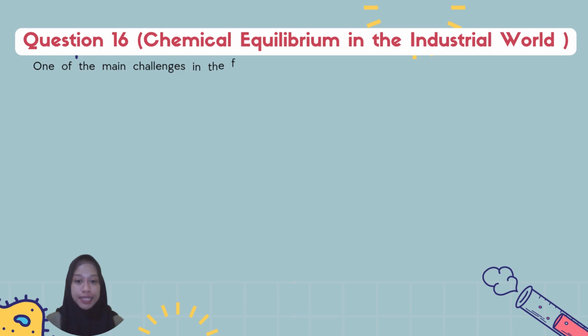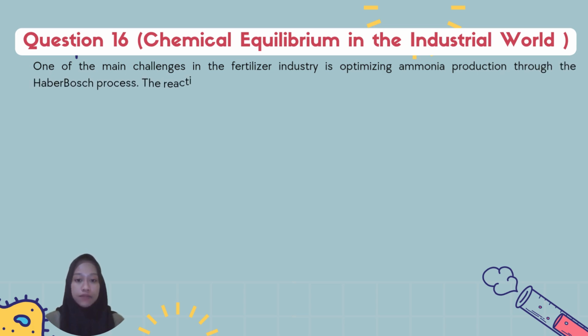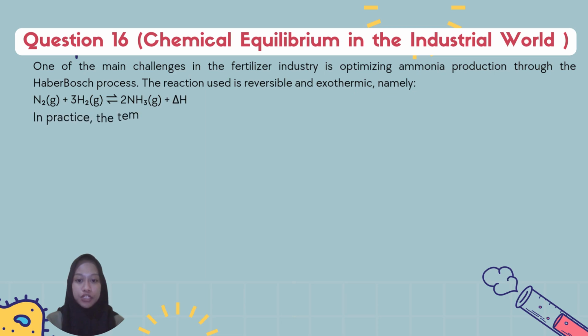Question number 16. Chemical equilibrium in the industrial world. One of the main challenges in the fertilizer industry is optimizing ammonia production through the Haber-Bosch process.